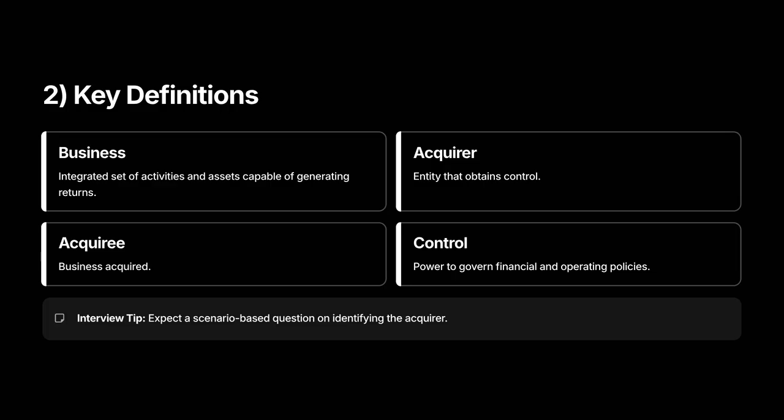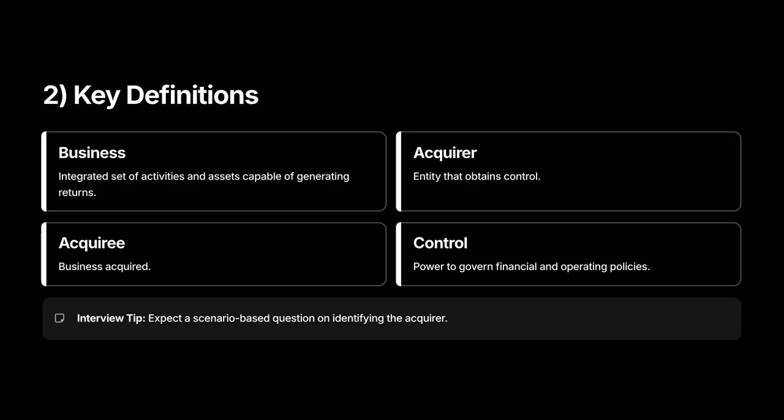2. Key definitions. Short, precise definitions to memorize. Business. An integrated set of activities and assets that can produce goods or services and generate returns. Think inputs, people, materials, processes, manufacturing, distribution, and outputs, sales, contracts.